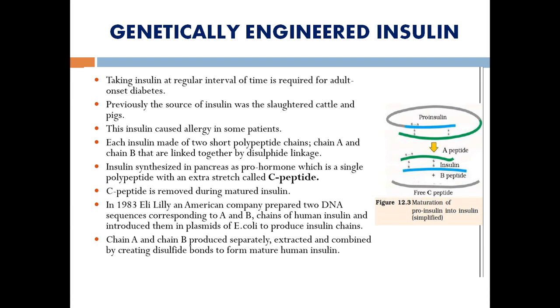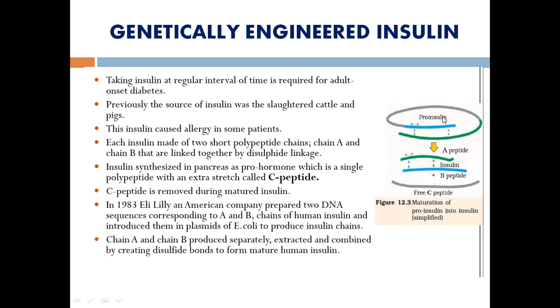The steps involved in rDNA technology are isolation of DNA, the second one restriction digestion, the third one ligation, and the last one insertion of the vector inside the host, then the downstream processes. Likewise, a vector, a plasmid, has been chosen here. The insulin has a structure of three peptides, A, B and C. This blue color is the A peptide, the green color is the B peptide, and this grey color we call the C peptide.